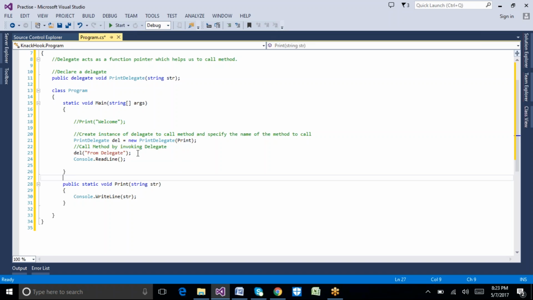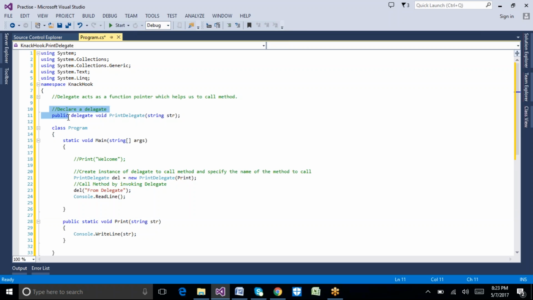Okay, so let me repeat again. The first step is that we declare a delegate. To declare a delegate, we need an access modifier, which is public, the delegate keyword, the return type, and the name of the delegate, and if it needs any kind of parameter, then we need to pass that parameter. So this is the first step. Second step, we create the object for our delegate to accept the method name, which can be called in the third step.